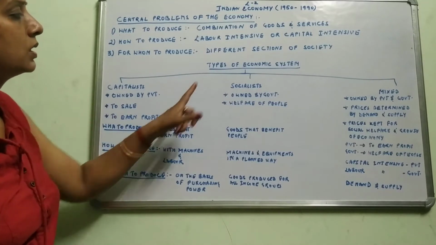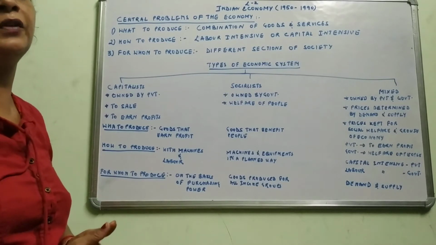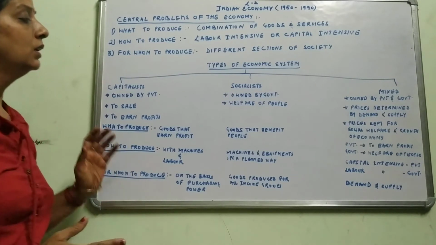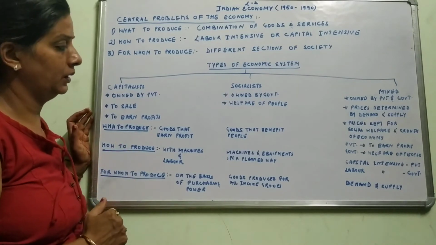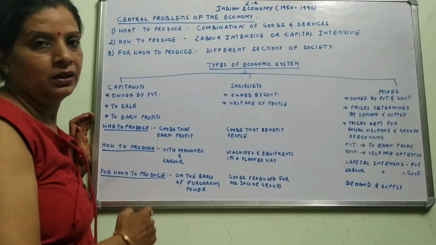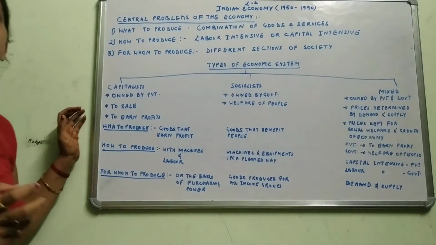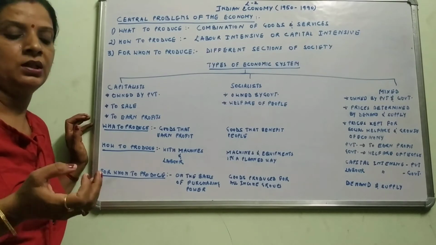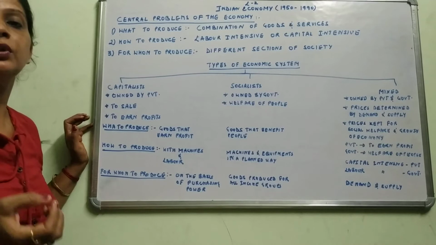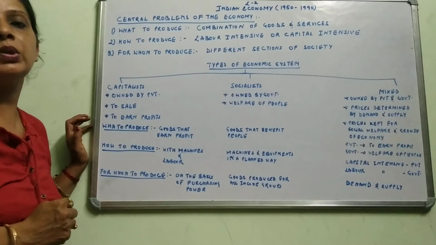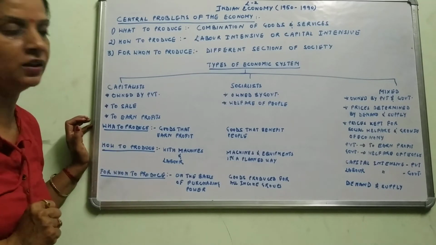Next comes the socialist economy. That is owned by the government, and they think for the welfare of the people. What they produce: the government will always think of the welfare of the people, goods that benefit the people, goods that are essential for the people. Now the question arises for the government: what to produce, more food, more clothes or more houses. This question comes in front of the government.